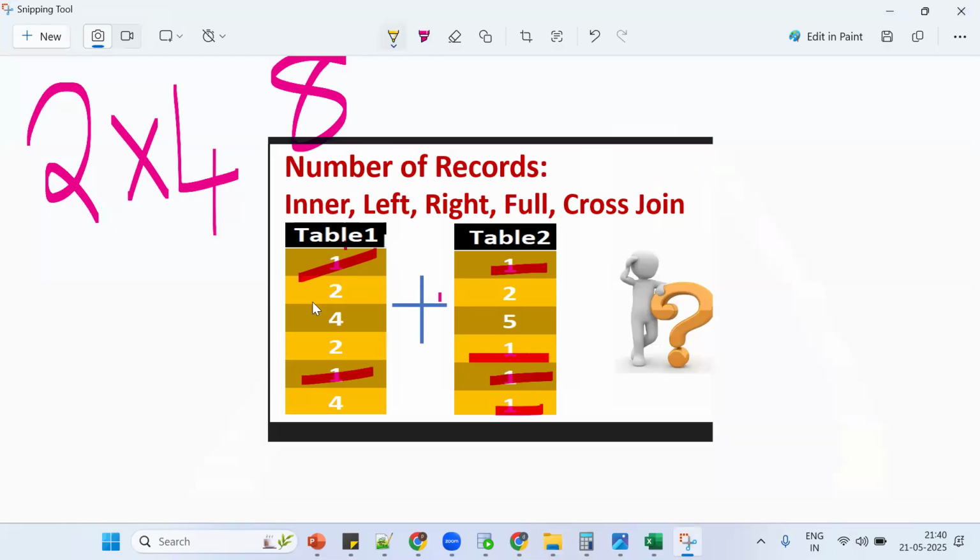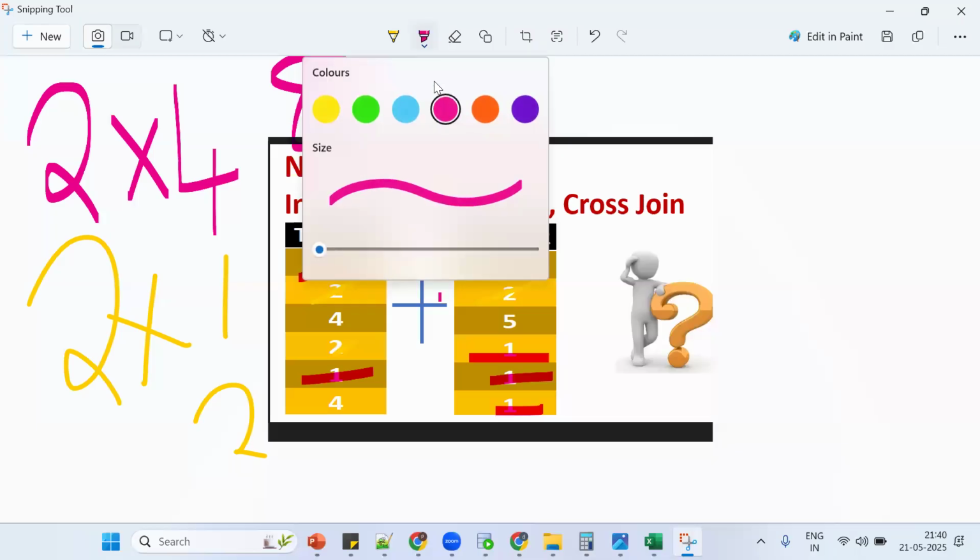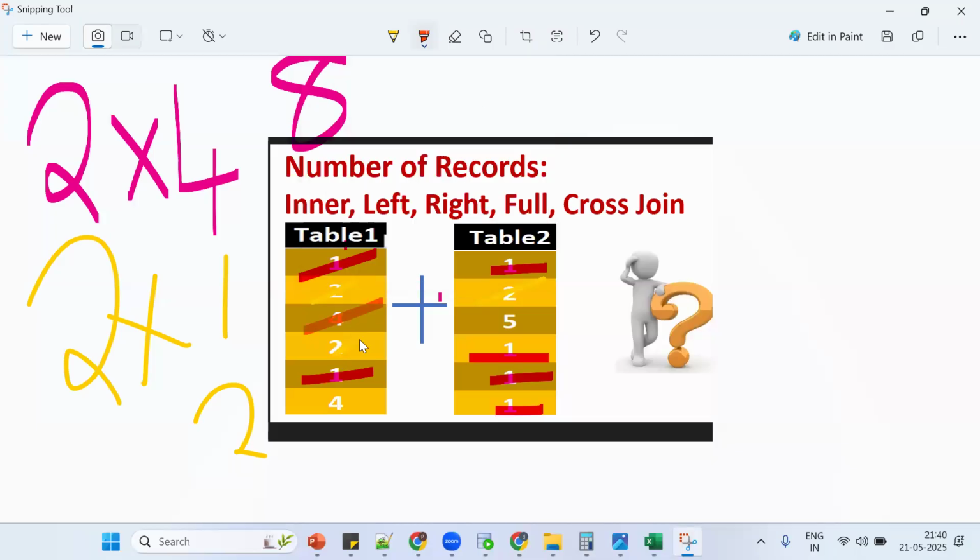Okay, how many twos are there? 1, 2. How many twos are there in the right side table? 1. So 2 ones are 2. 2 records. Now how many fours are there? 2. How many fours are there in the right side table? 0. So 2 into 0 is 0, we should not consider that. How many 5s are there? Inner join 5 will not come. So totally 8 plus 2, 10 records for inner join.